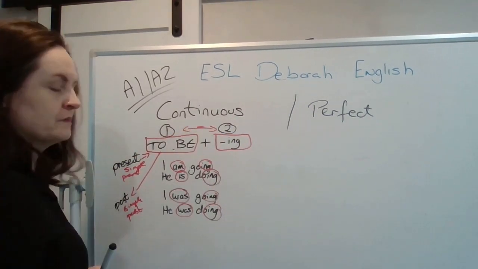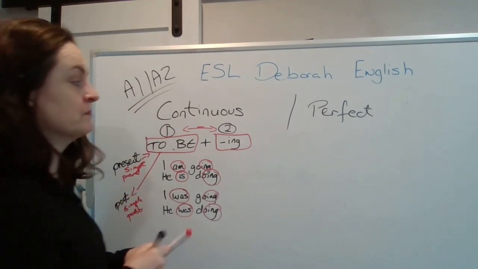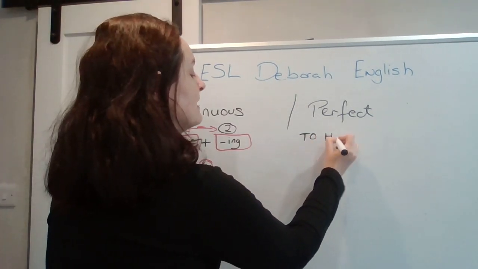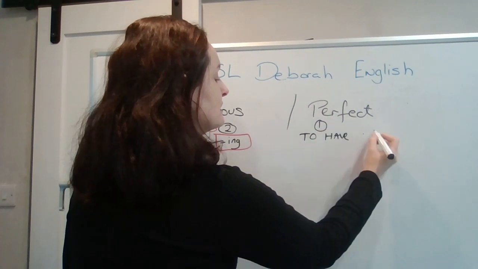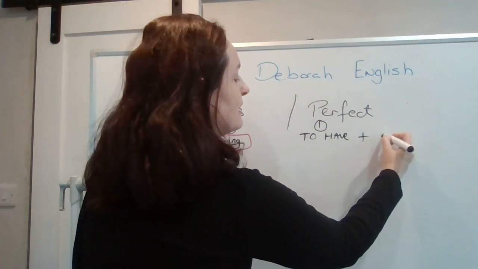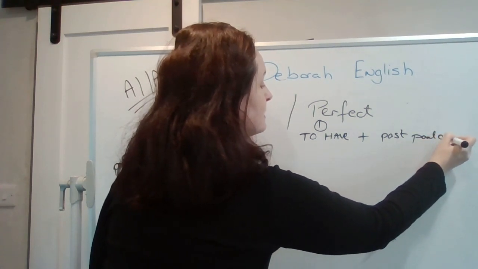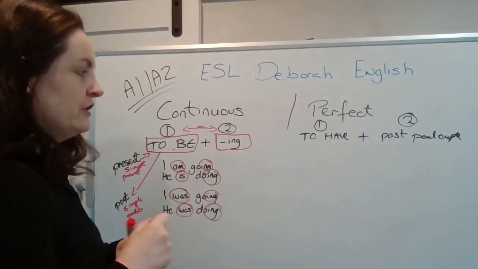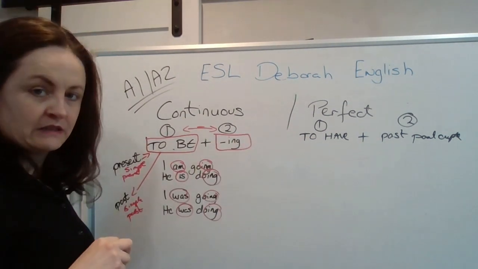There are two verbs. For a perfect tense, there's also two verbs. But here we have the verb to have as the first, and we're going to have the past participle. This is the second. There is no ing in the perfect tense.